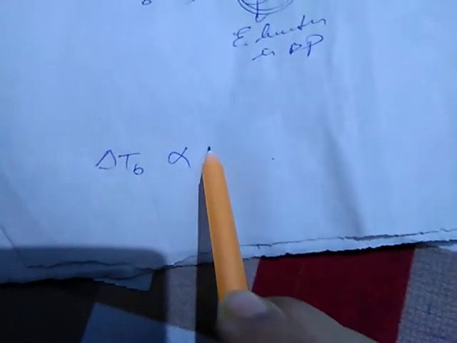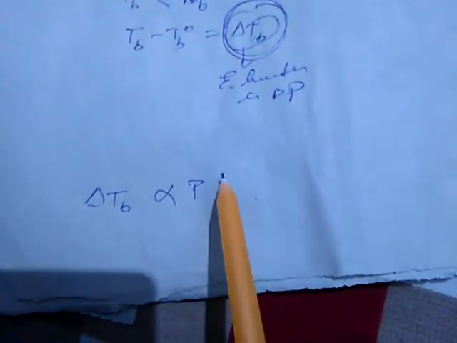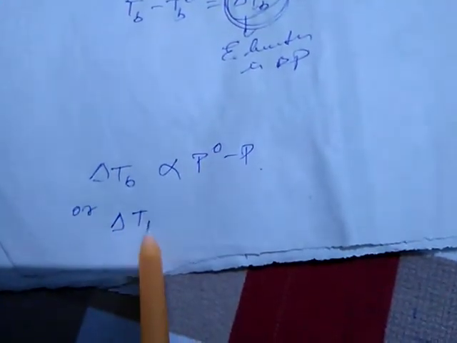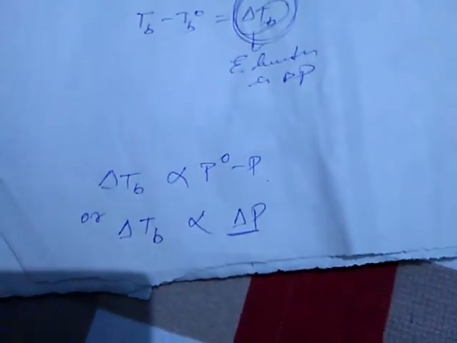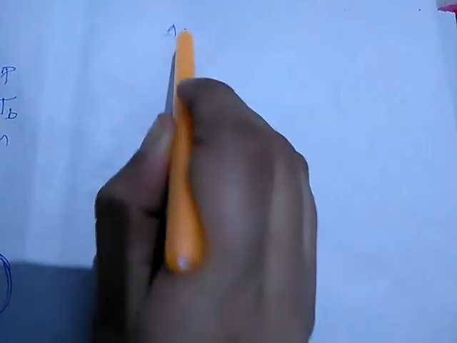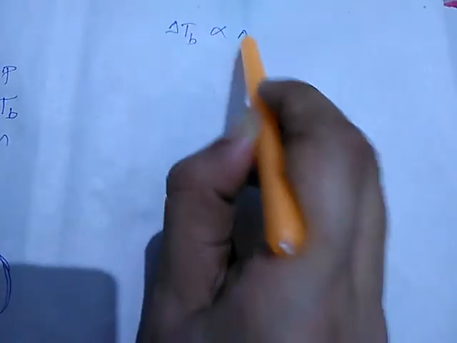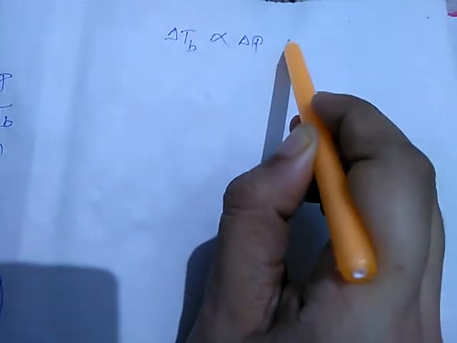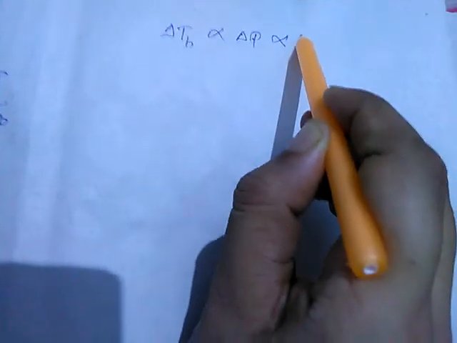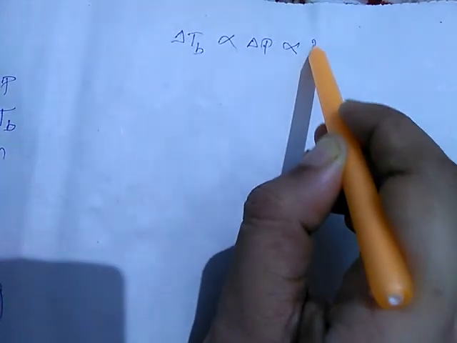So we can write the expression that delta TB, the elevation in boiling point, is directly proportional to the lowering in vapor pressure, that is P naught minus P, or we can write it as delta TB is directly proportional to delta P. This delta P is the lowering in vapor pressure, and as we have seen previously, for a dilute solution it is directly proportional to the mole fraction of the solute.